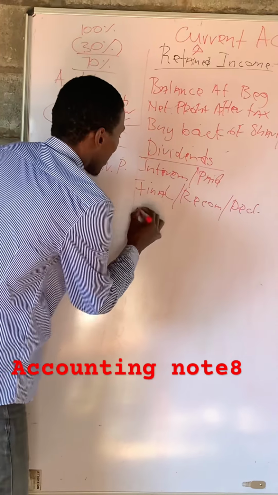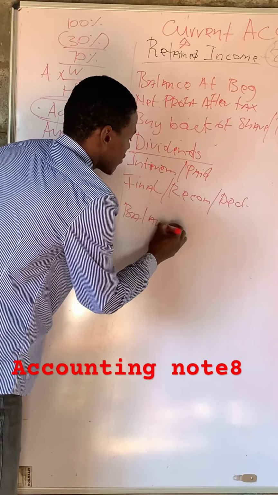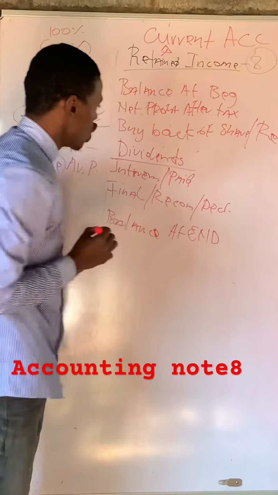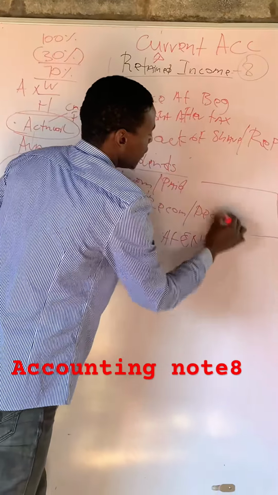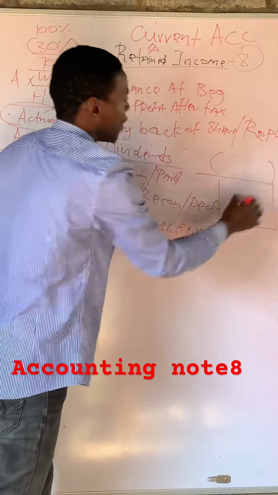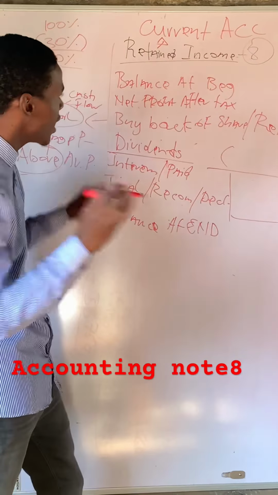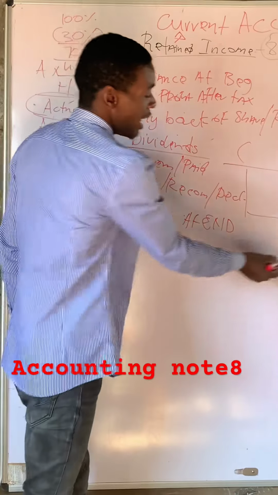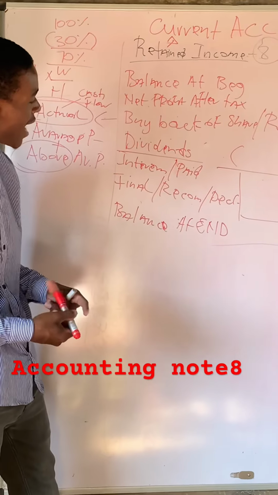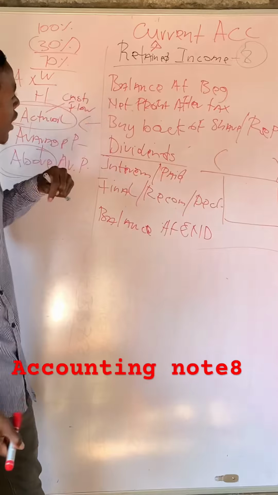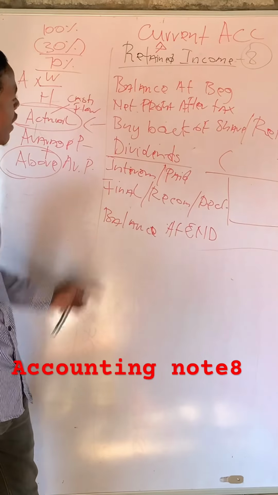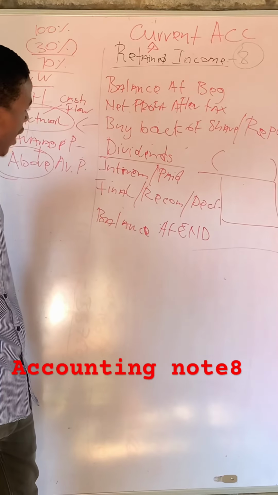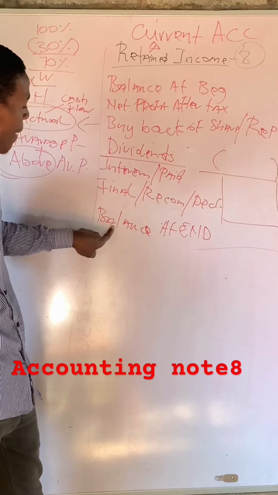Then we have balance at end. So now remember here we add this. Our dividends are going to be in brackets because we are paying, and our buyback is also going to be in brackets because we are indeed paying. Then how do we get our balance at the end? We say balance at the beginning plus net profit after tax minus buyback of shares or repurchase, minus dividends paid, is equal to balance at the end.